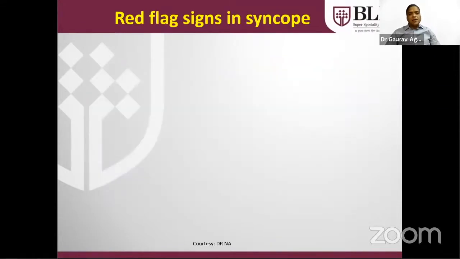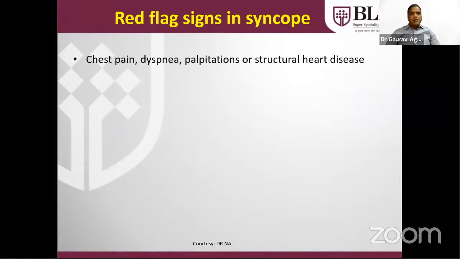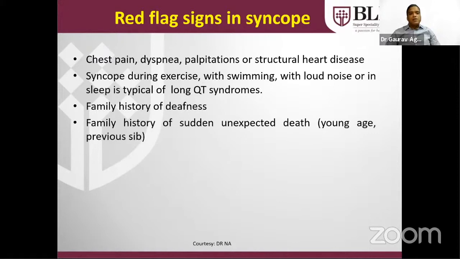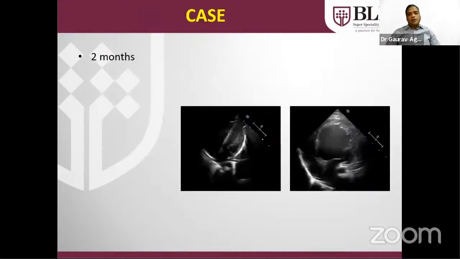Red flag signs in syncope: when there is a history of chest pain, dyspnea, palpitation, or structural heart disease, especially on exertion. Syncope during exercise, with swimming, with loud noise, or during sleep is typical of long QT syndrome. Family history of deafness, or of sudden and unexpected death, as in long QT, or it can be an indication of hypertrophic cardiomyopathy. And if there is a history of prolonged loss of consciousness, more than 5 minutes, it always indicates some form of problem. Treatment is always to treat the etiology.